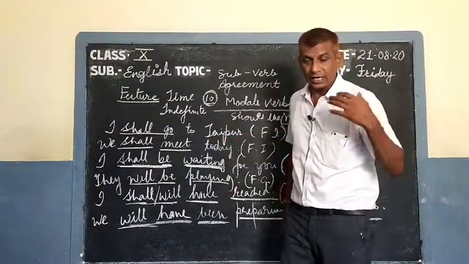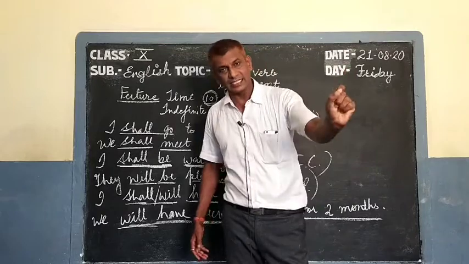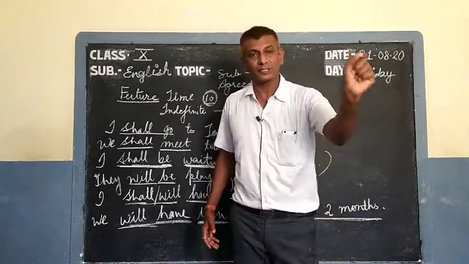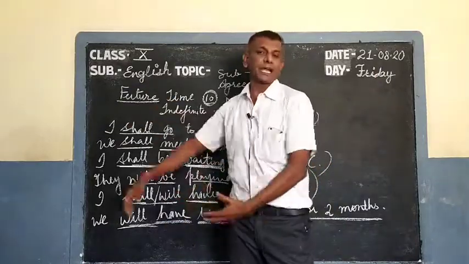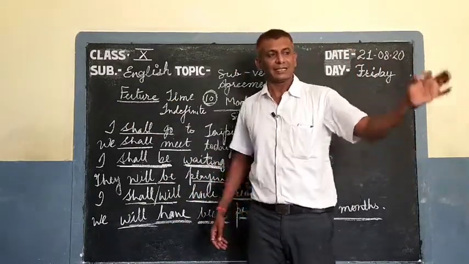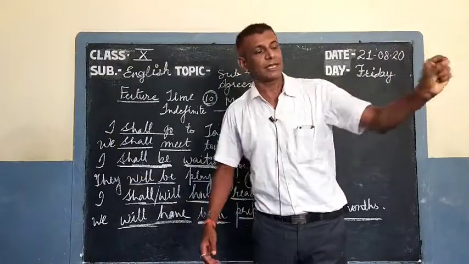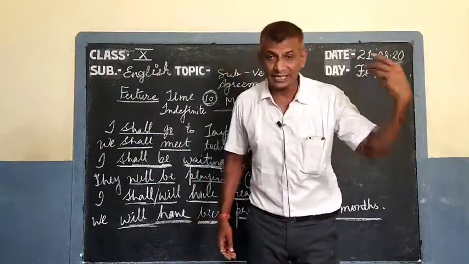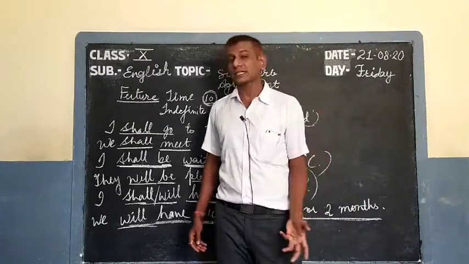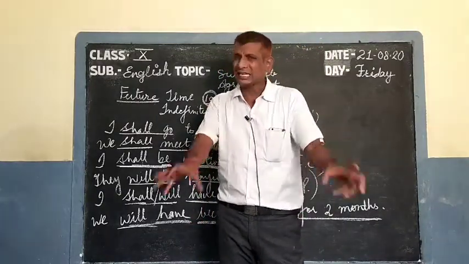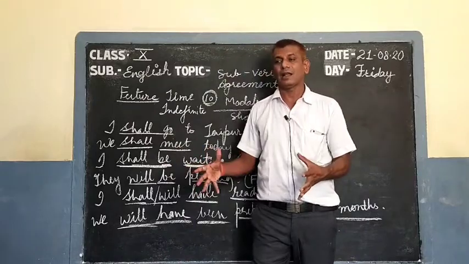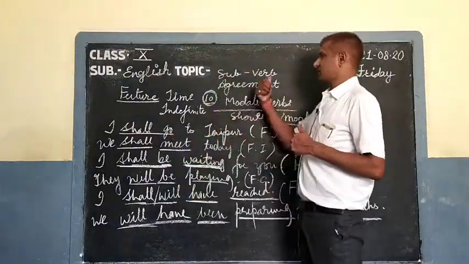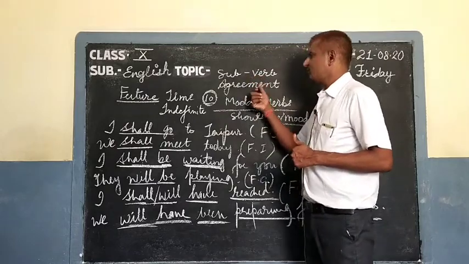When you read, you can tell that in this sentence there is present tense, in this sentence there is past tense, and in subcategories you even can tell that in this sentence there is present continuous or progressive tense, in this sentence past perfect tense. Everything very clearly you can tell and understand. So this was the basic structure of subject and verb agreement.